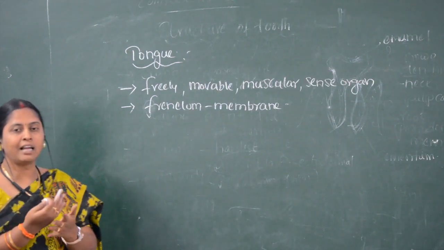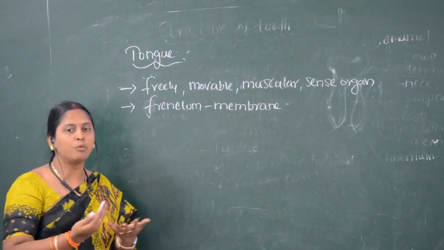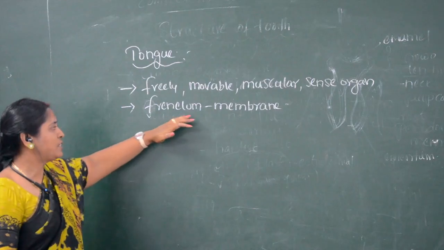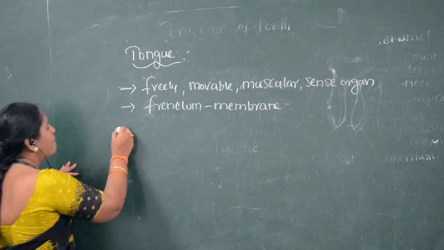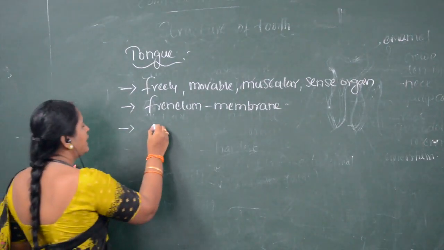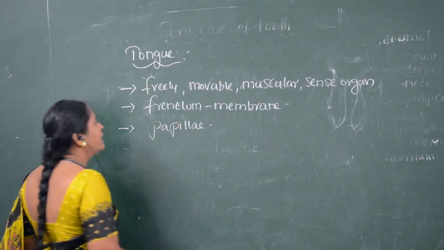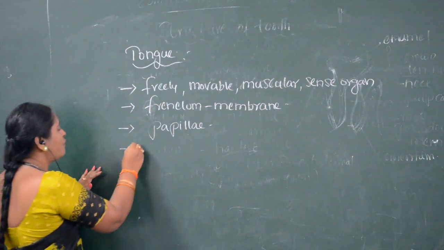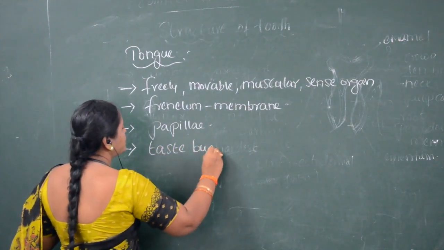So which side of the tongue is attached? The anterior side is freely movable, whereas the posterior side is fixed to the oral cavity. The surface of the tongue consists of papillae, and the papillae consist of taste buds.